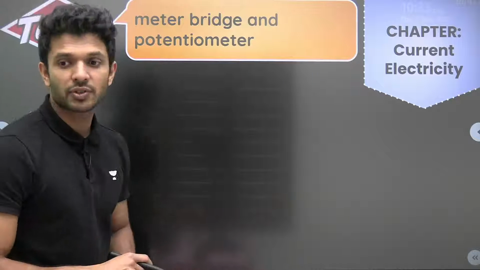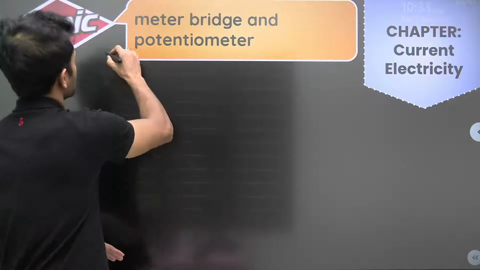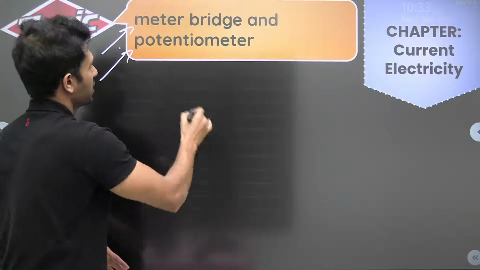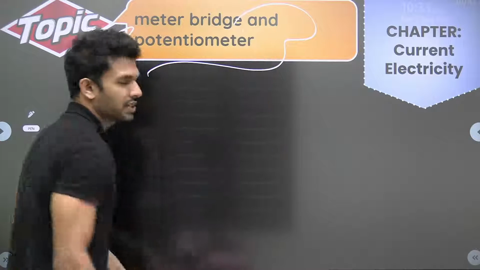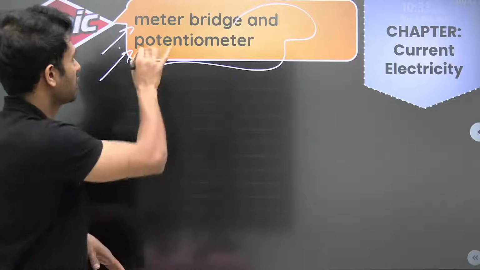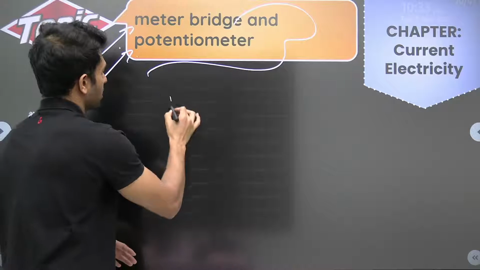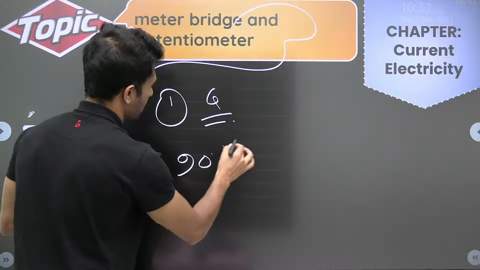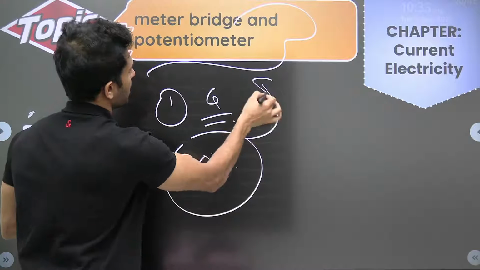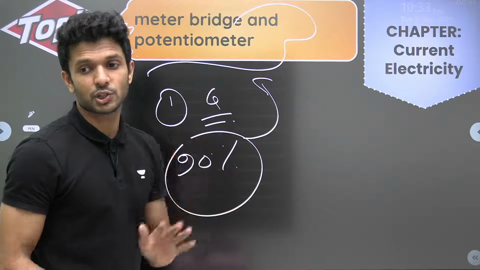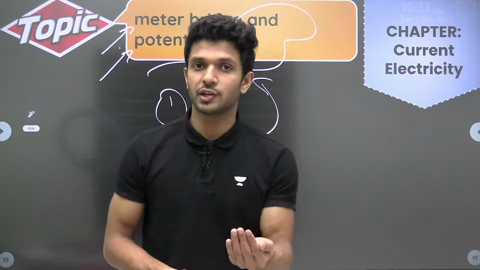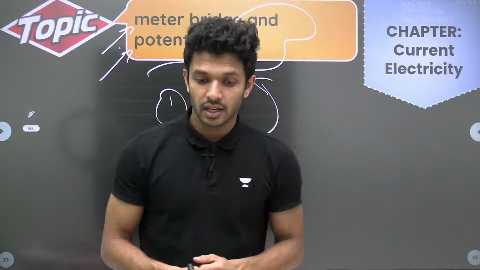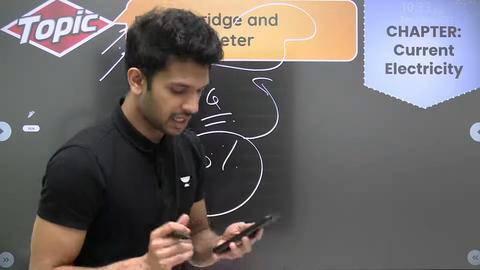And the last two topics from this chapter are meter bridge and potentiometer. I don't think there will be a question paper without this question. In term one, I'm 90% sure that one question will be there from the topic of meter bridge and potentiometer. You all know what kind of questions you should expect from meter bridge and potentiometer. It's another important thing.